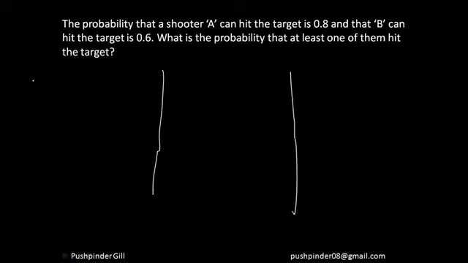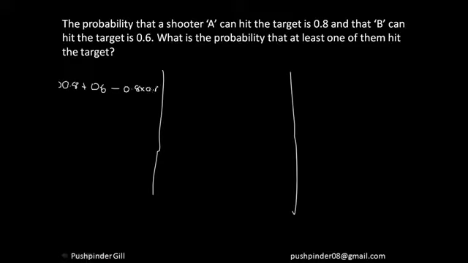The first way is the probability that event A happens plus the probability that event B happens, minus the probability of both the events happening, right?